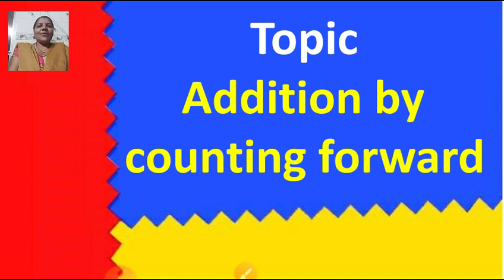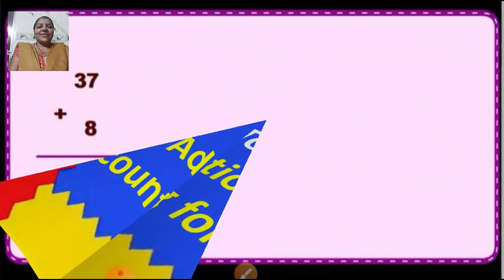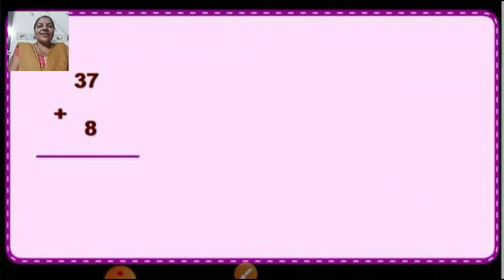Okay children, now I am going to give you more examples. So you all are going to pay attention. Now look at here children. Here is number. Read the number in your mind. Yes, 37 plus 8.